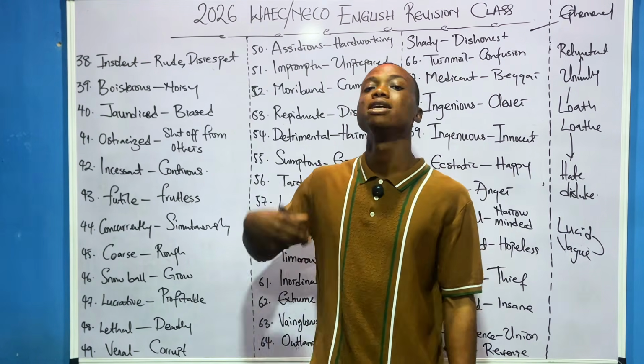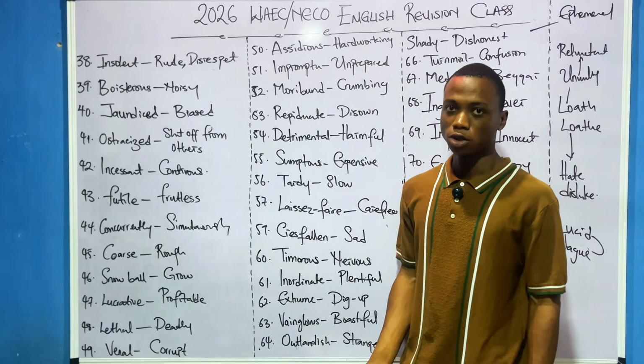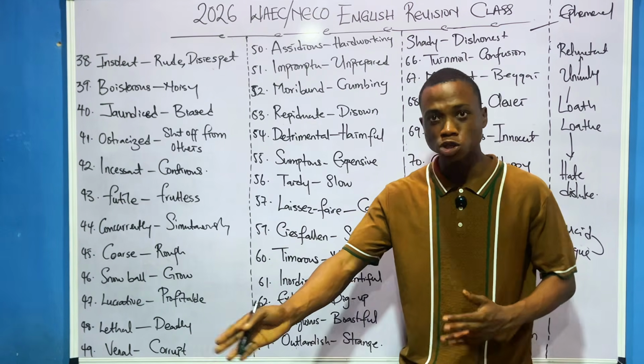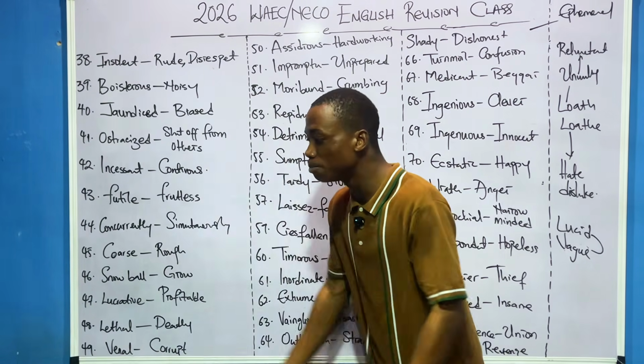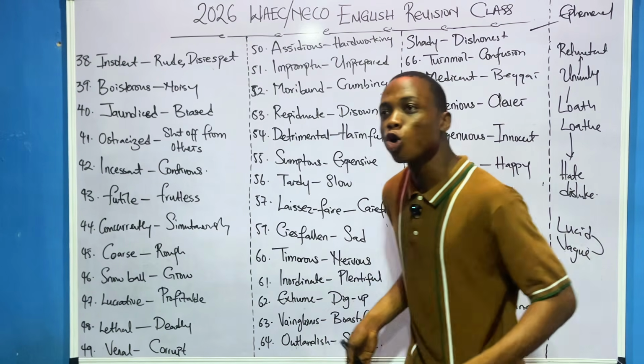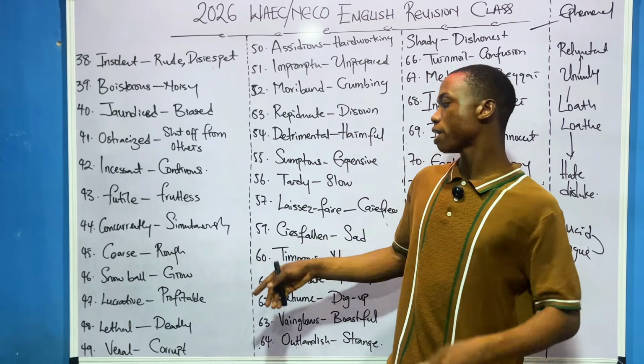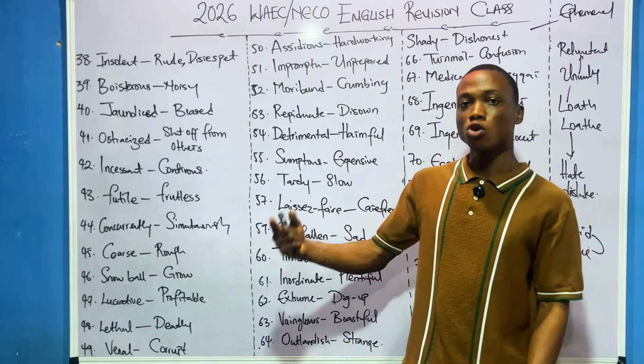Now, concurrently. Something is happening concurrently. I mean that it is happening what? Simultaneously. You understand? Like one thing is happening at the same time. For example, there was one year that both JAMB and WAEC were happening at the same time. You will say that they are happening concurrently, simultaneously, at the same time. Coerce means something that is rough.